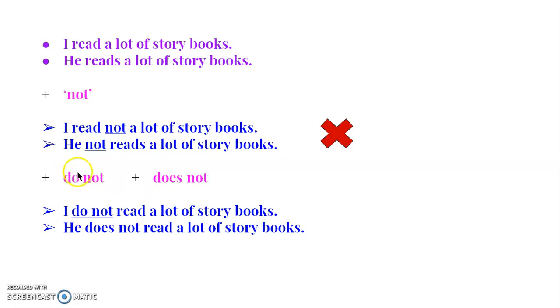With do and does, we have to add the negation not: do not and does not. For example, the same sentences: I do not read a lot of storybooks. He does not read a lot of storybooks. These will be the correct negative sentences. Now children, why have I used do here and does here? And why have I omitted the s from reads? I have omitted the s from reads when I am making it negative. Let's learn about the rules of making negatives.